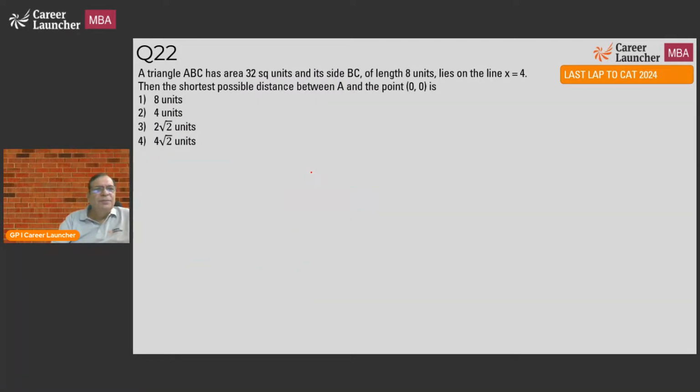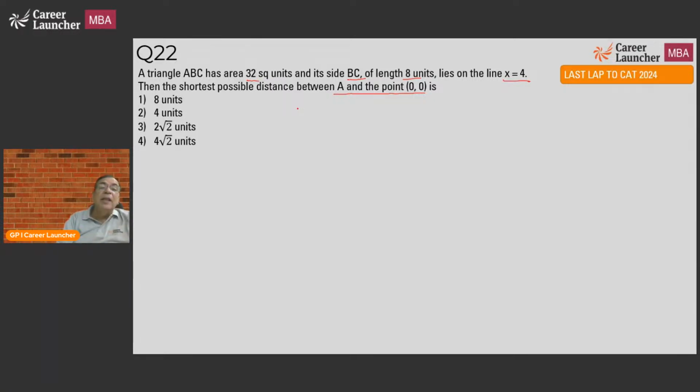Triangle. Geometry. Let's see what it is. Area of 32 square units and side BC of length 8 units lies on x equal to 4. Then the shortest possible distance between A and (0,0)? I will do this question. It's a round 1 question. We should be able to do it by making a figure.